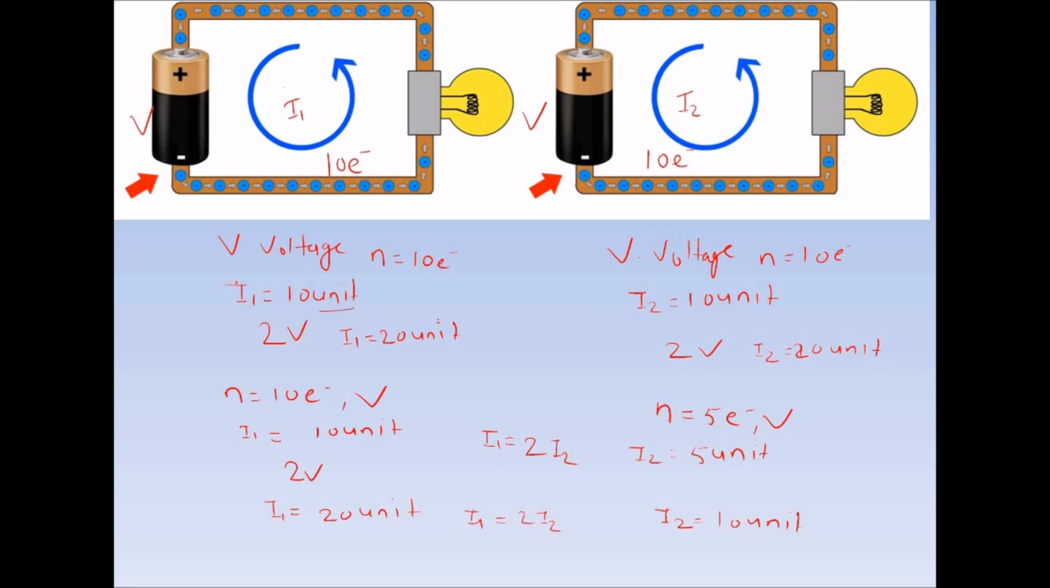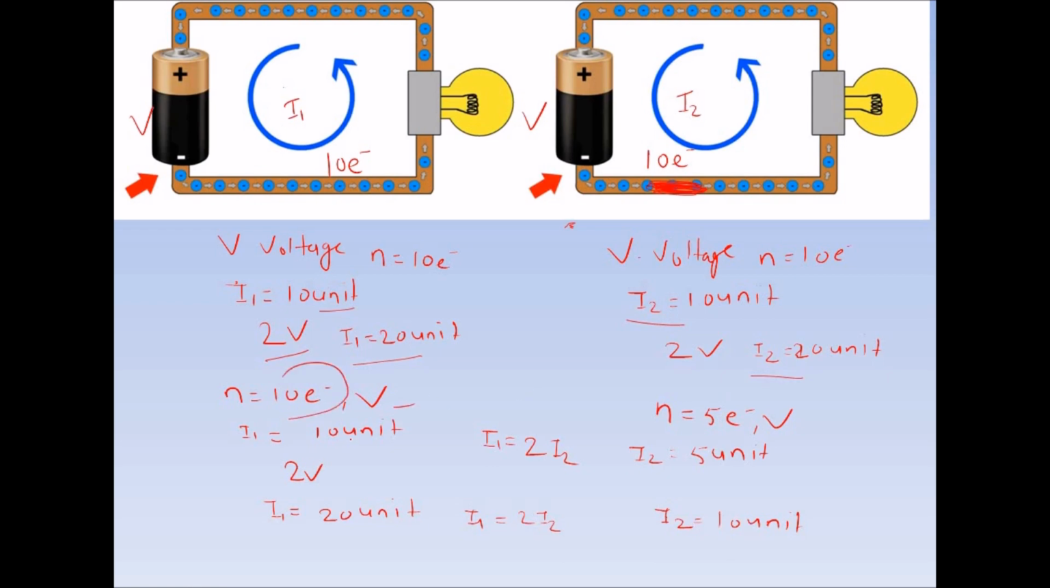So in both circuits the current will be the same, and when we double the voltage, the current also doubles. It becomes 20 units, and I2 also becomes 20 units. But if we knock out some electrons from this circuit, let's say 5 electrons remain, and here there are still 10 electrons, and the voltage applied is V.